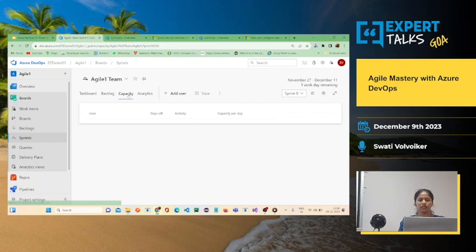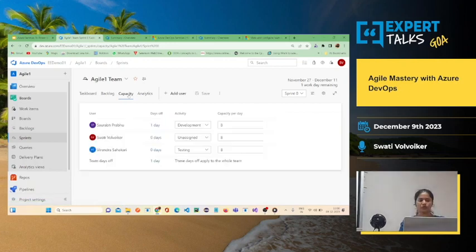Okay. Similarly, there is a capacity. Okay. Now, if it is a team of three members, like one developer, one tester, and one DevOps engineer, then you can add users over here. Then capacity per day is in hours, so 8 hours per day they will be utilizing. And what is their activity? If it is development, then development.